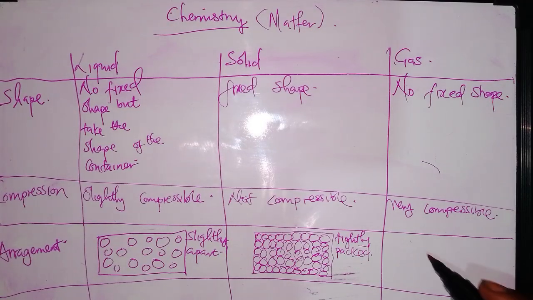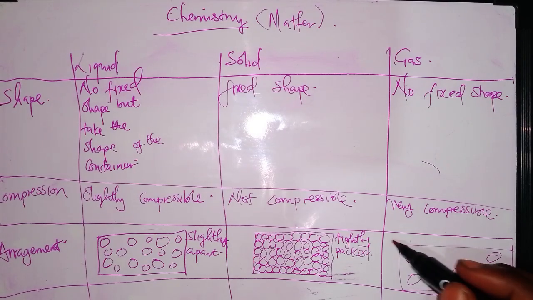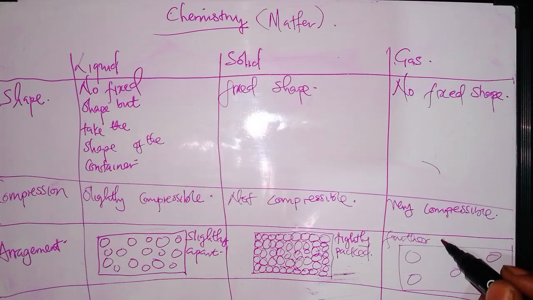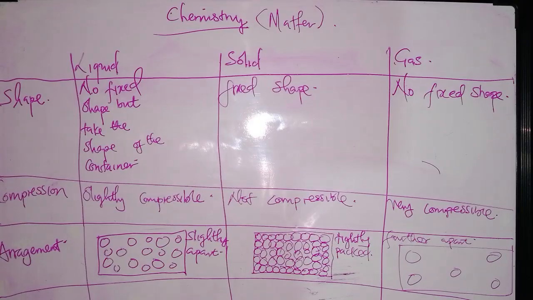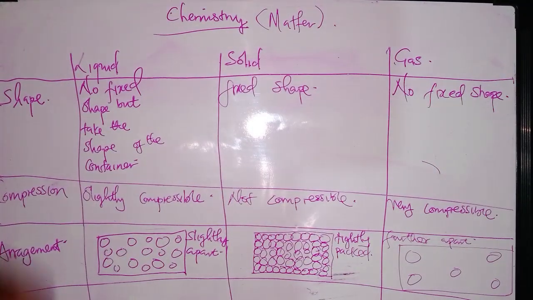Then when we talk about our main state of matter, which is gas, here particles are further apart. That's why a gas is very compressible. So these are the characteristics which you come across when you are looking at the states of matter.